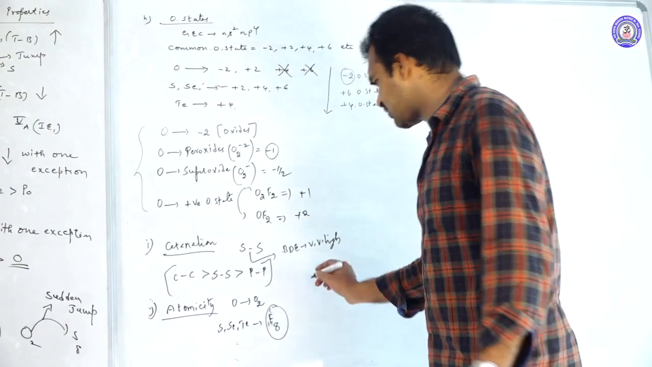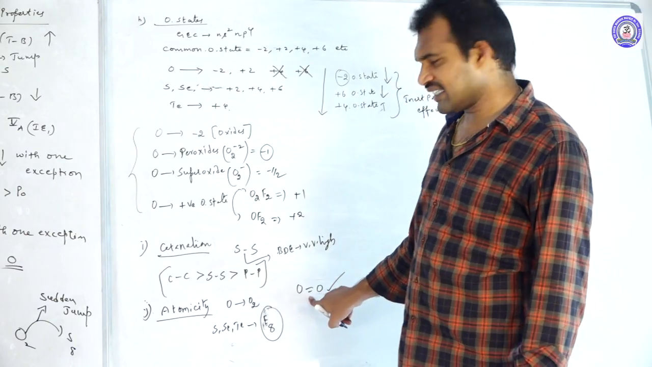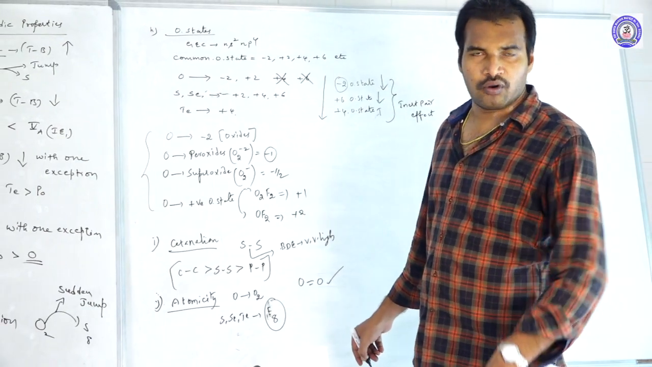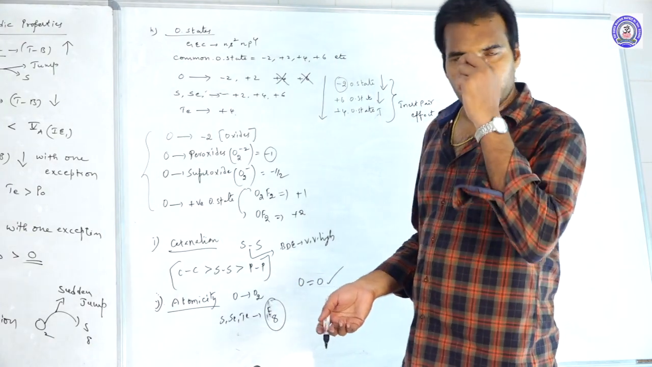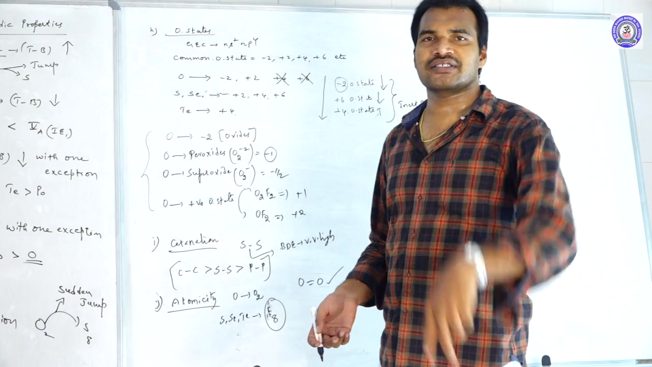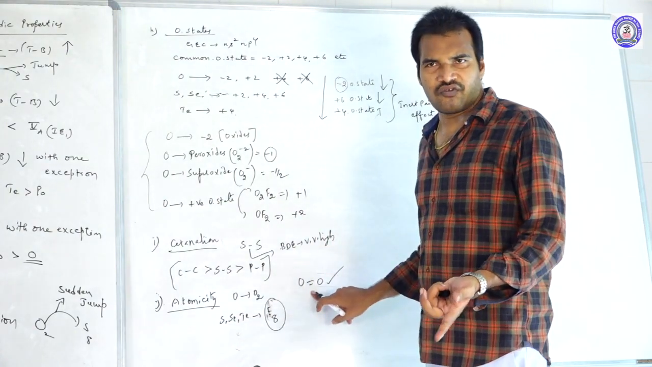So already we discussed that O double bond O is possible. There is a formation of a sigma bond and a pi bond. Why is the pi bond forming here? Because oxygen belongs to the second period. All second period elements are good pi bond formers. That is why pi bond formation is easy here.